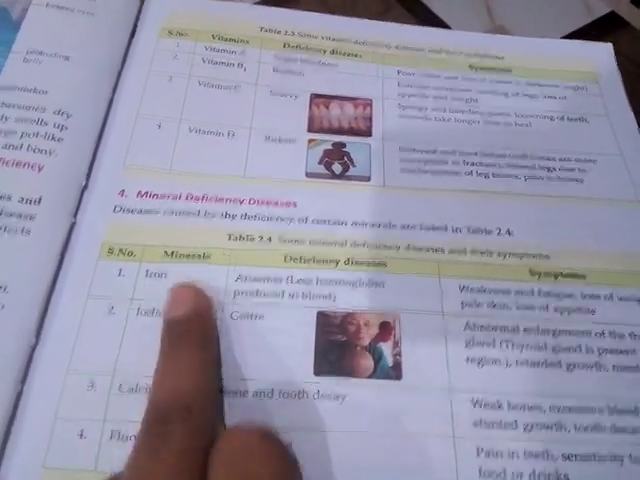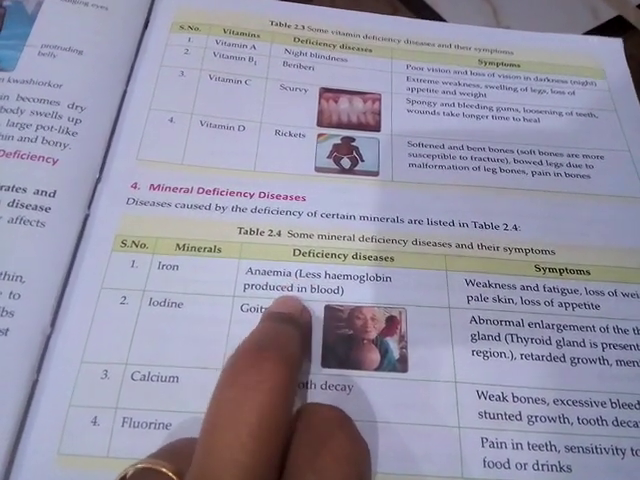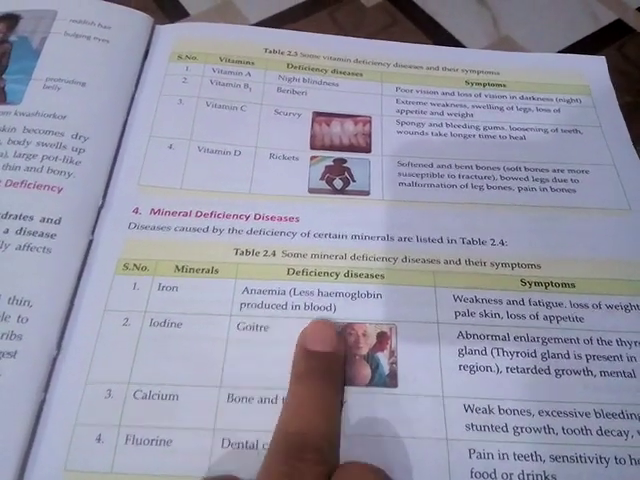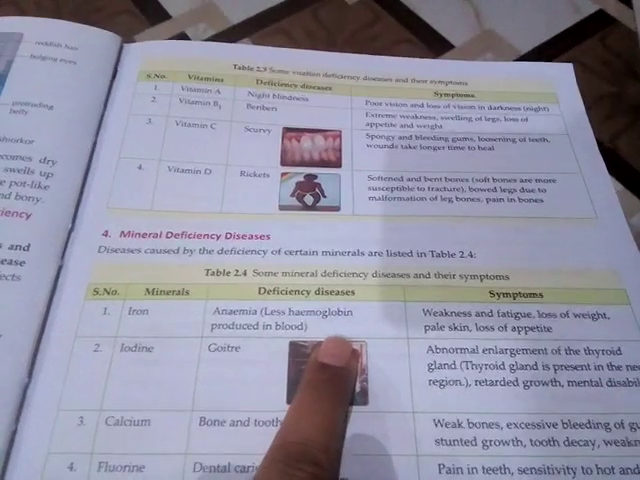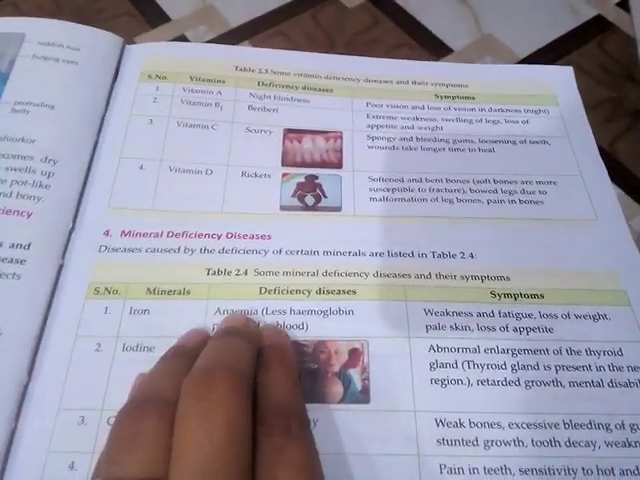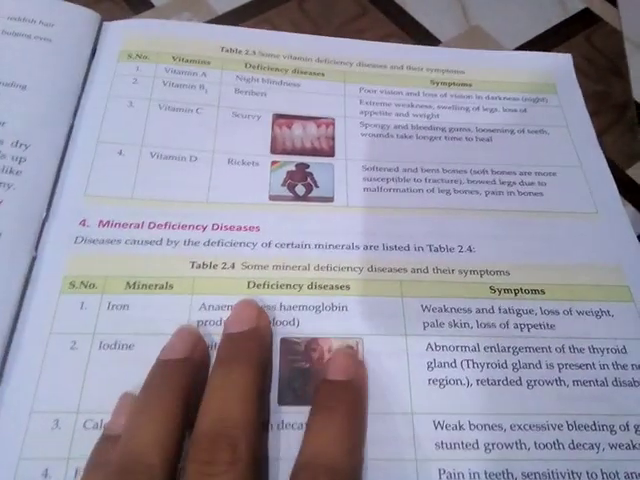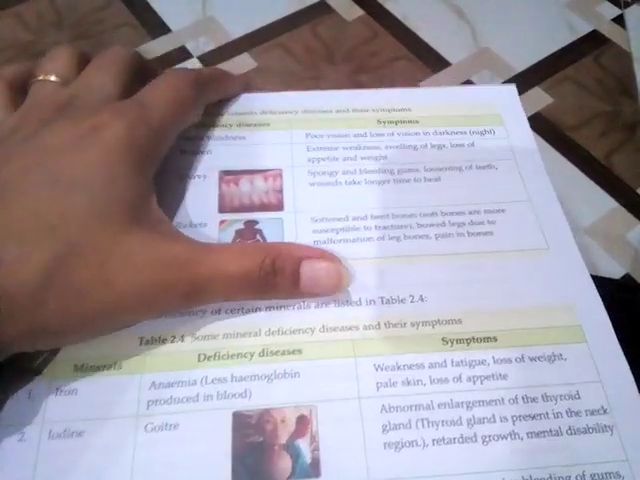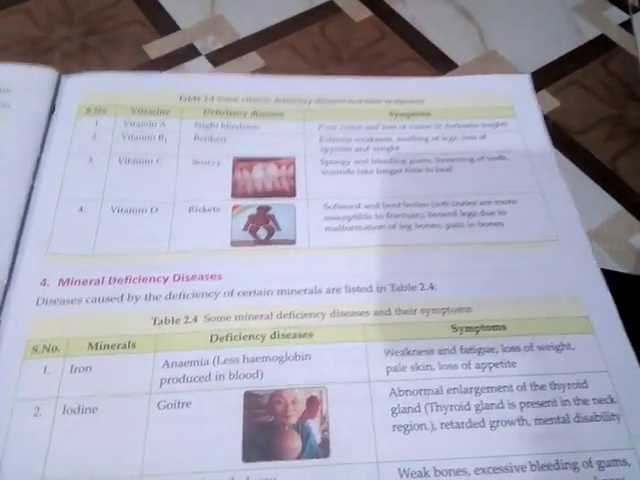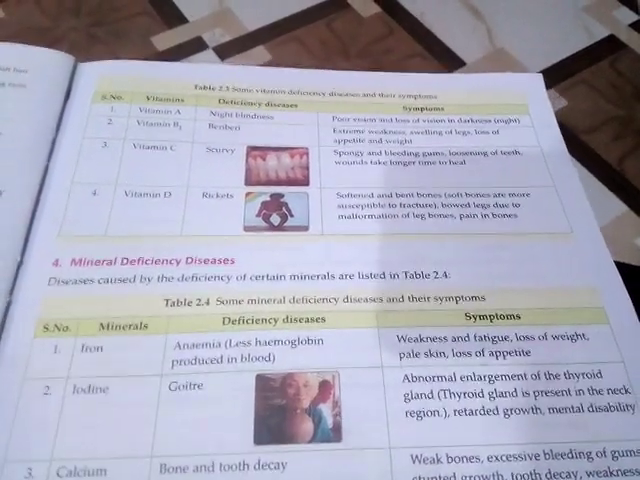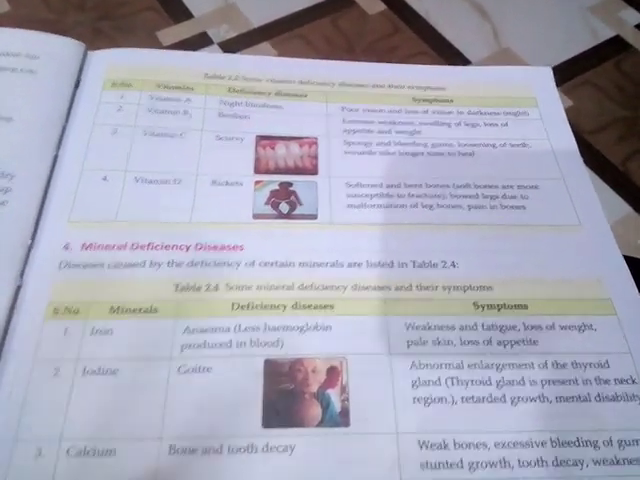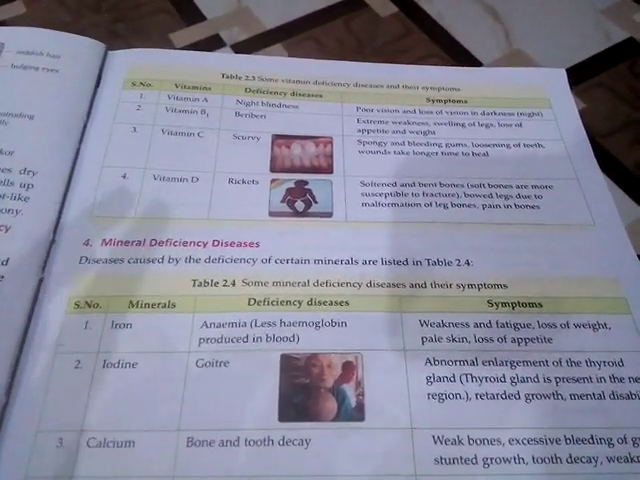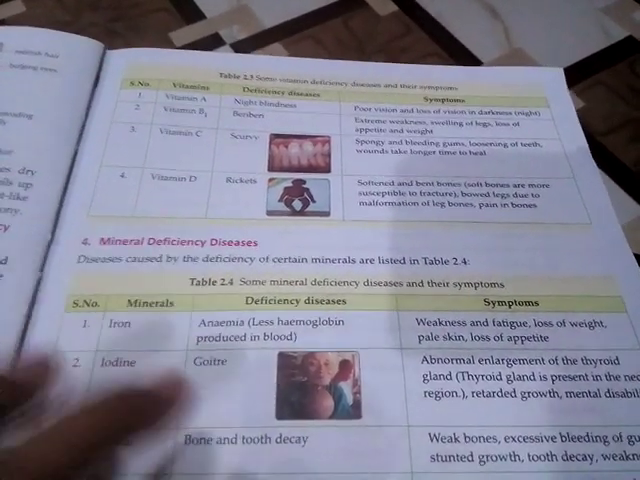So if somebody is suffering from anemia, that person will have less hemoglobin produced in the blood. And if somebody is suffering from anemia, definitely if he is not having proper blood, he might be weakened and fatigued, with loss of weight. The skin color that is normal for Indians is wheatish, no? So it will turn pale, that is a yellowish color, and loss of appetite.